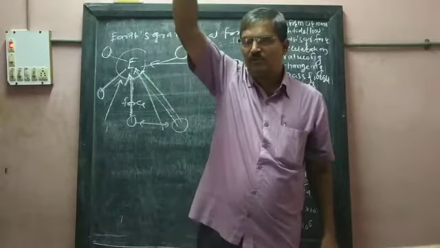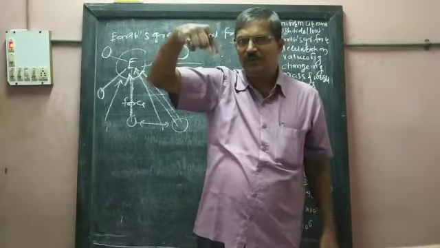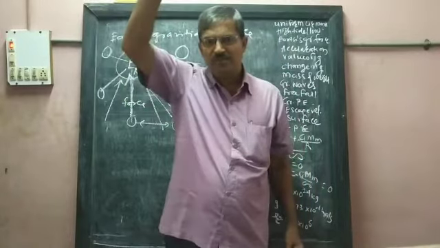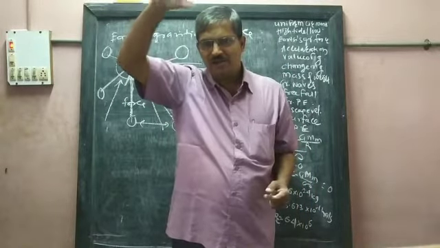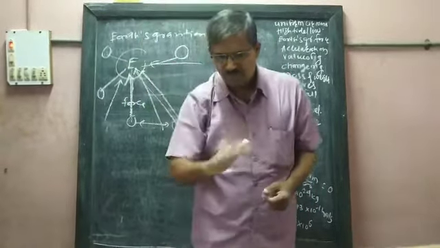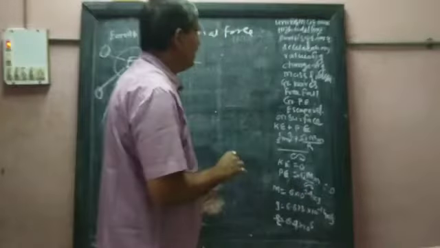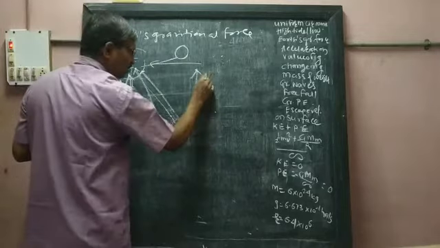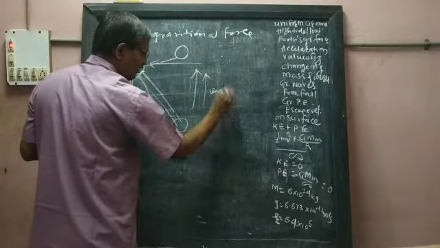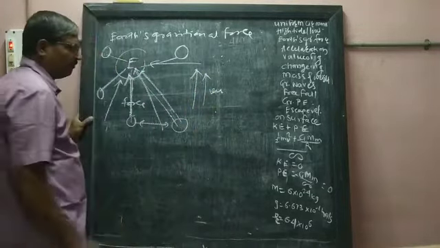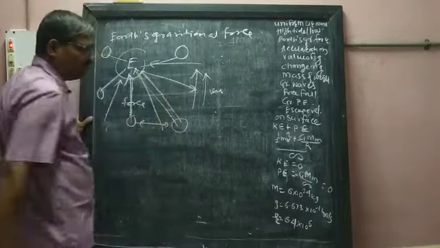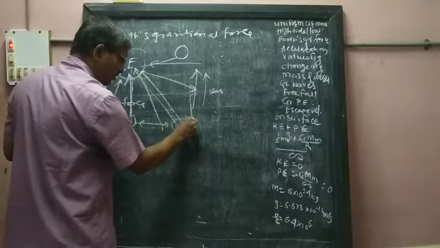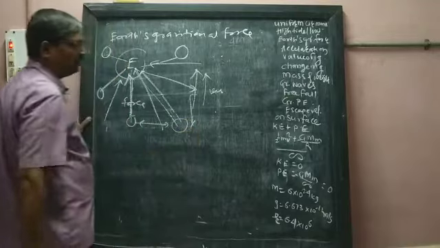So gravitational force acts on the object going in the vertical direction, and at last it comes downward. Any object thrown in the upward direction has gravitational force acting on it, and at last it comes towards the center of the Earth.